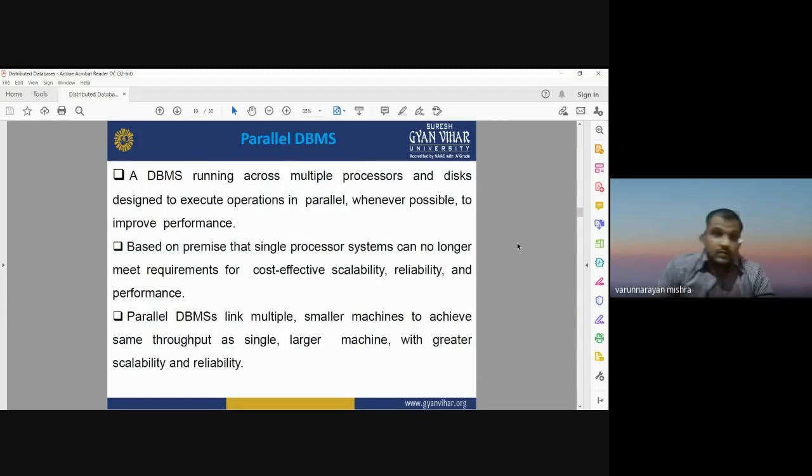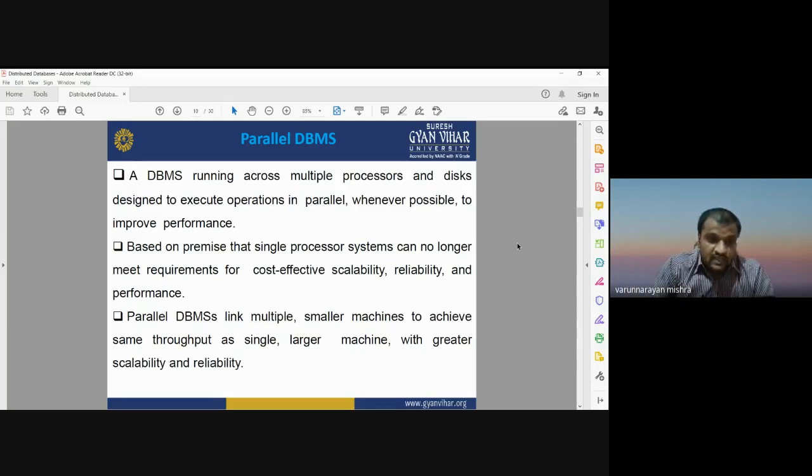There is another term, parallel DBMS, in short PDBMS. Parallel DBMS means a database management system that runs across multiple processors and disks and is designed to execute operations in parallel, whenever possible, to improve performance. When we work in parallel on different databases, this kind of processing is known as parallel database management system. It is based on the premise that a single processor system can no longer meet the requirements of cost-effective scalability, reliability, and performance.